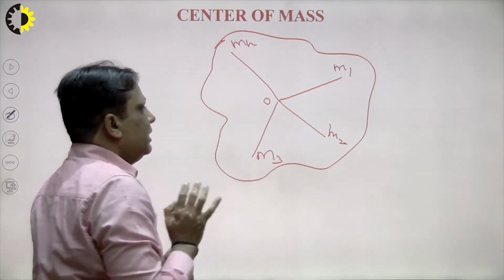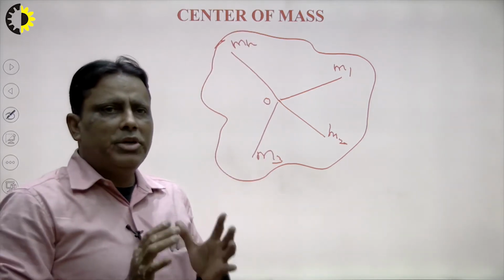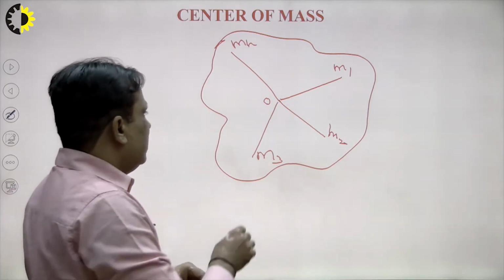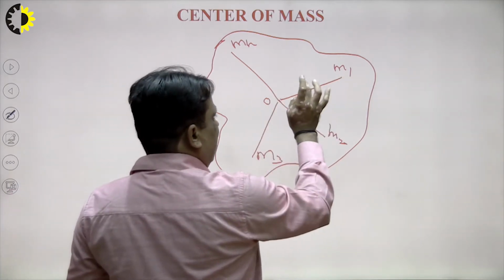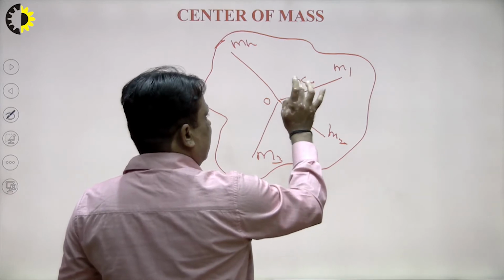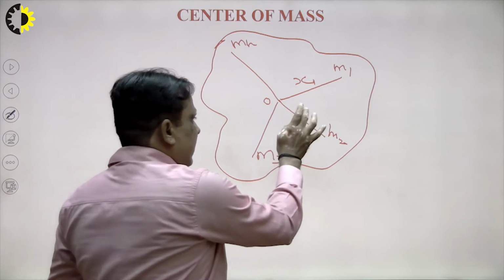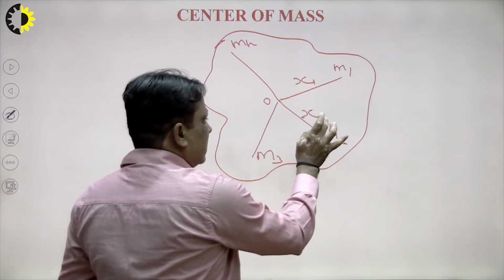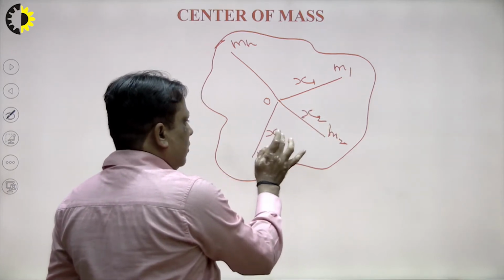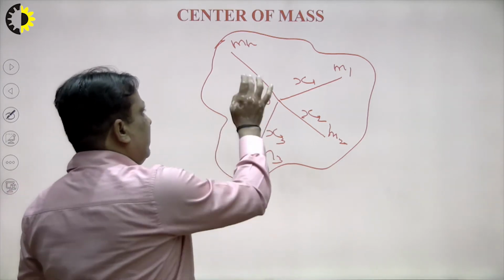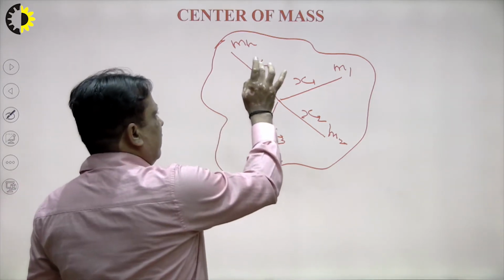Every body consists of an infinite number of particles. Suppose the distance between O and m1 is x1, the distance between O and m2 is x2, the distance between O and m3 is x3, and the distance between O and mn is xn.